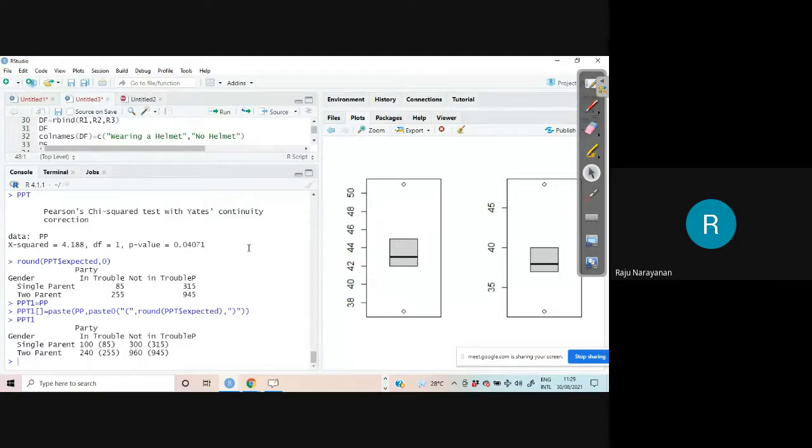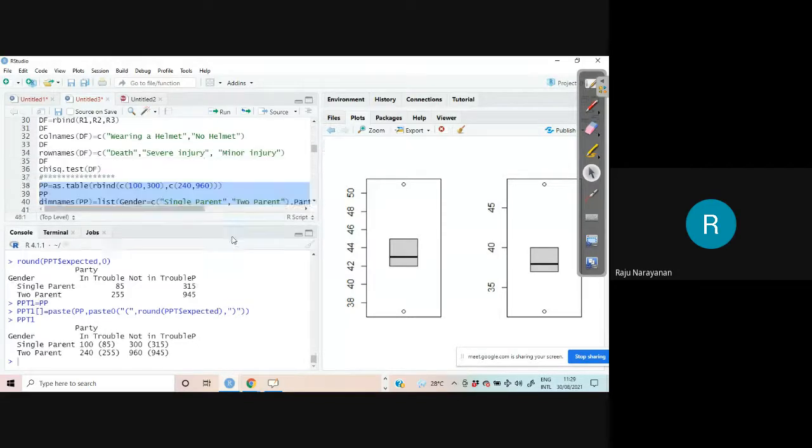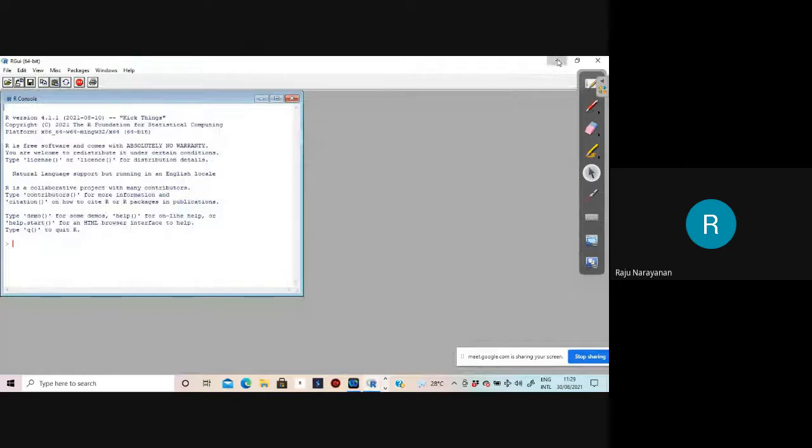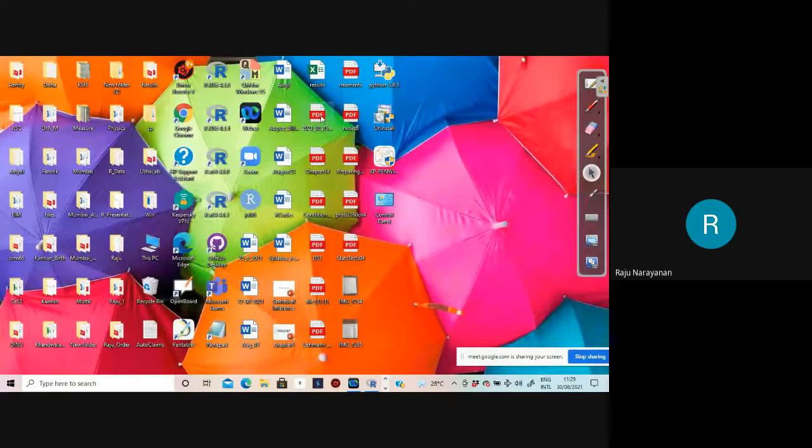There is association between the children in trouble and something like that. I don't know the exact problem. I have this data only. This is the chi-square test of independence of attributes.